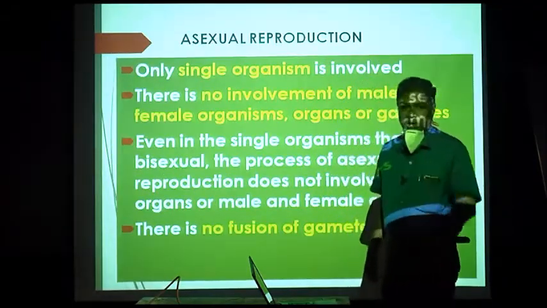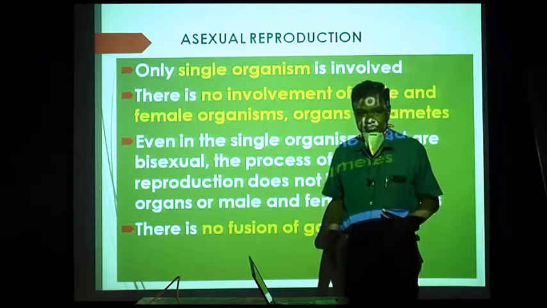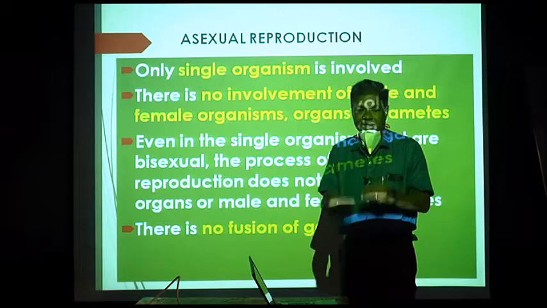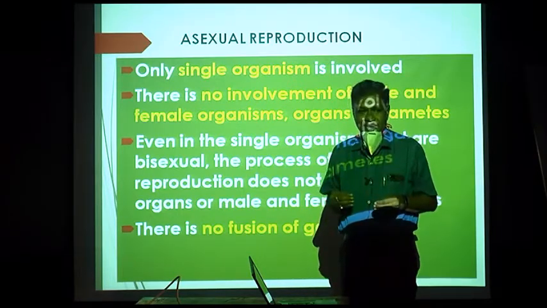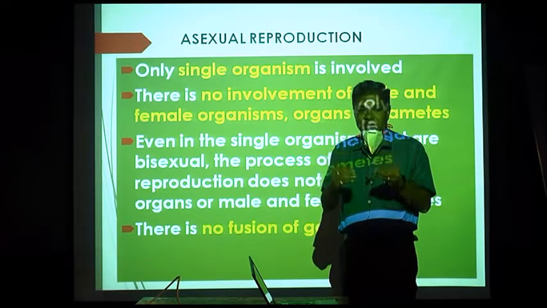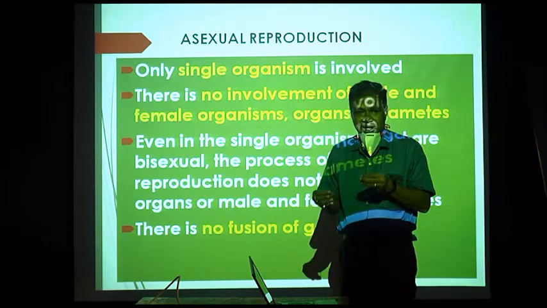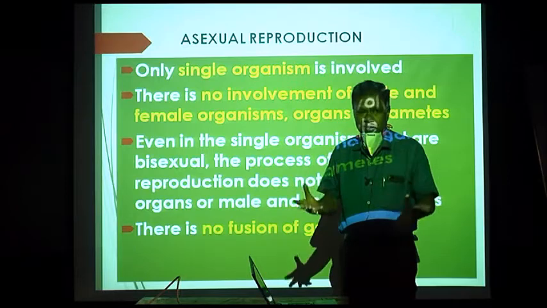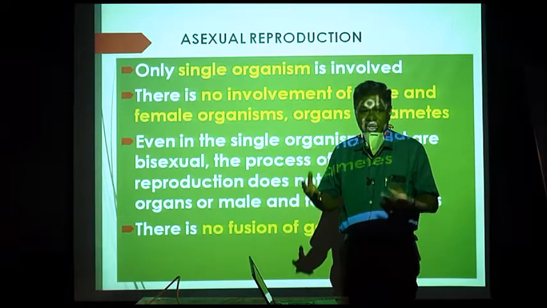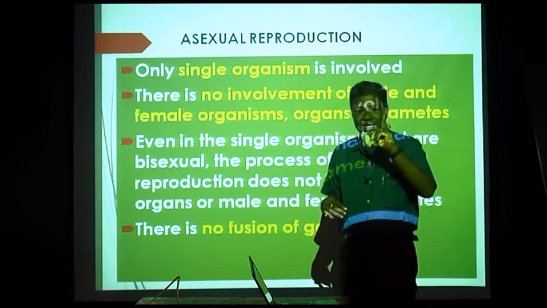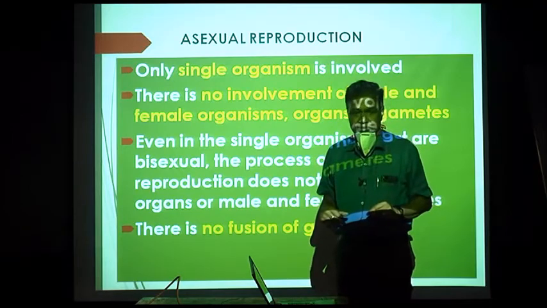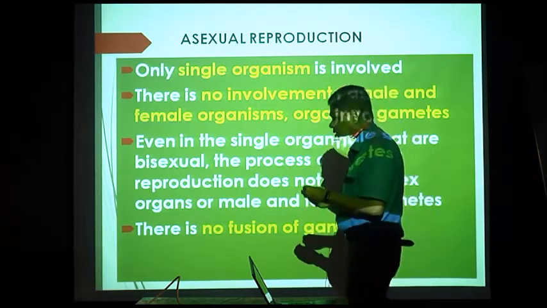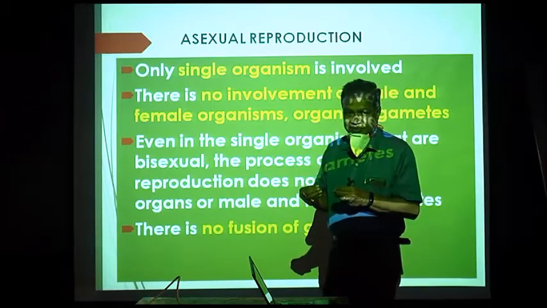Sex is not involved means there are no male and female gametes, that is, the sperms and eggs are not there. Now, it usually involves a single organism and does not involve 2 organisms.